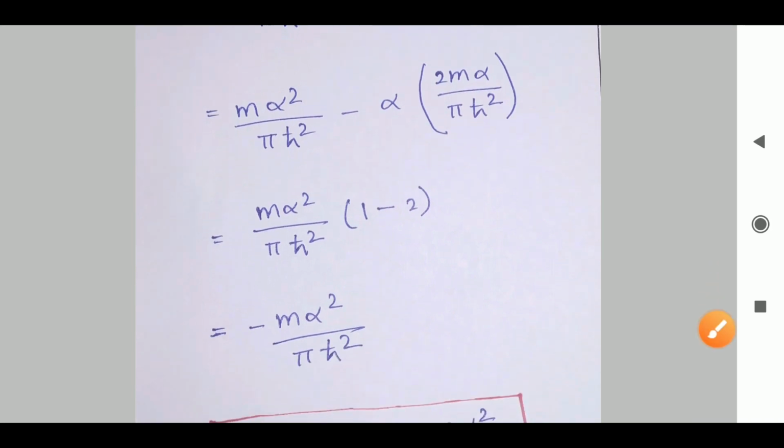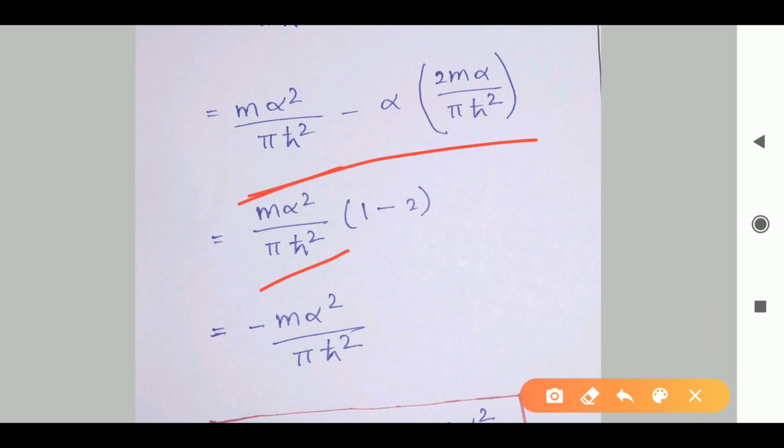Now we will take the common terms outside from these 2 terms, that is m alpha square pi ħ², which is common in both. So here I get 1, and here I get 2, because all the terms are the same. Alpha into alpha gives alpha square, so we can take it outside. So here we'll get only 2. So 1 minus 2 gives us minus 1. So that means we are getting this answer.